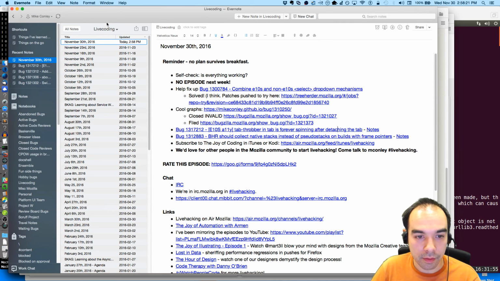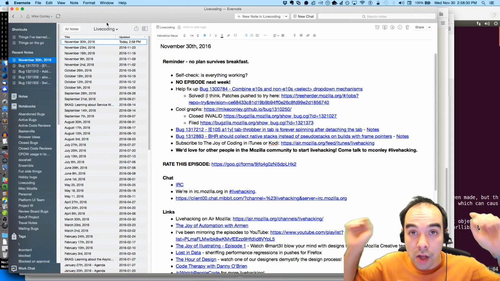And then the tab throw was spinning forever after detaching the tab. Didn't get there, but I'll look at that later today. And then this one, native stacks. All right, so that's it.